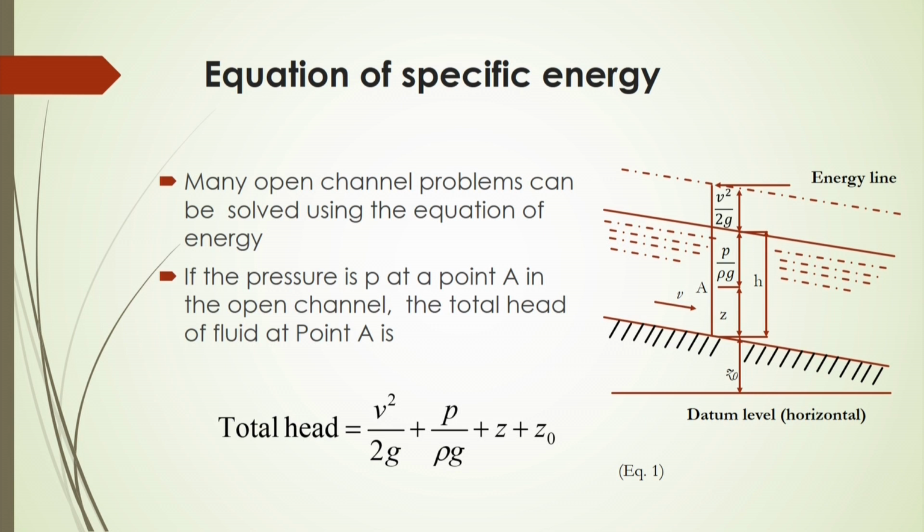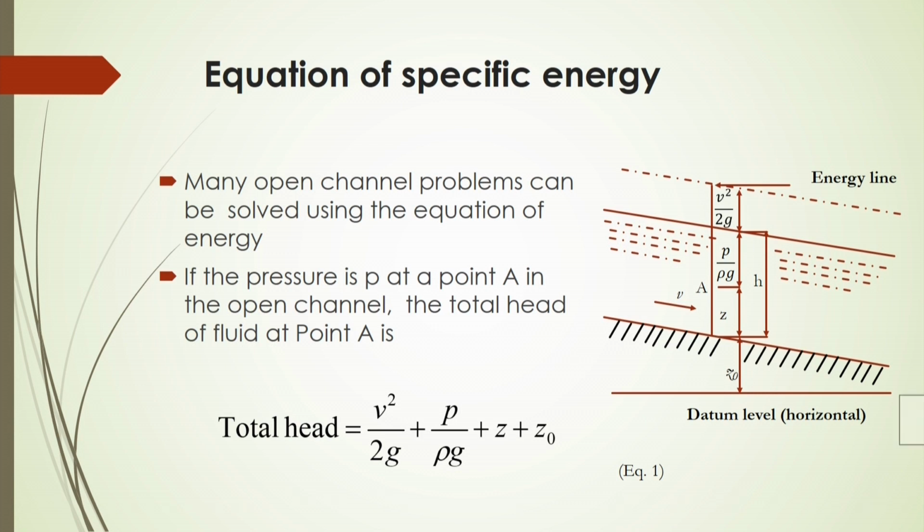Now, we will see what the total head should be whenever fluid is flowing through the open channel. There are many open channel problems that can be solved using the equation of energy. We have already learned about the equation of energy, like Bernoulli's equation and conservation of energy, based on which we get three types of energy: pressure energy, energy due to the velocity, and the gravitational energy.